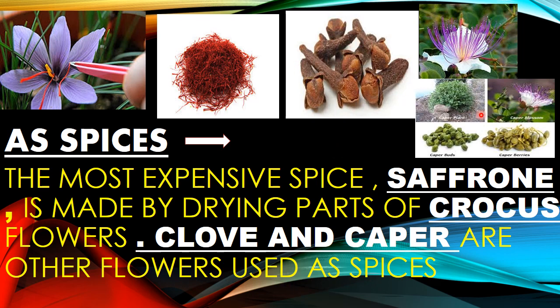This is clove and caper. Clove is a flower and caper is a flower. So saffron comes from the dried parts of the crocus flower, and clove and caper are also flowers used as spices in our food.